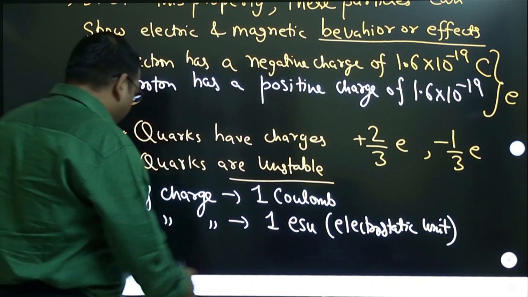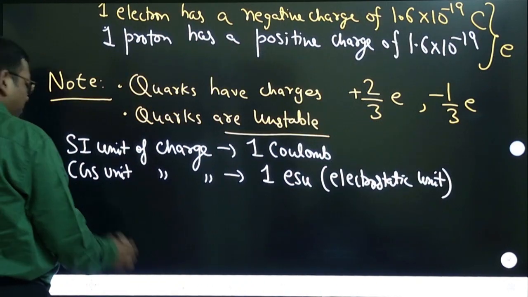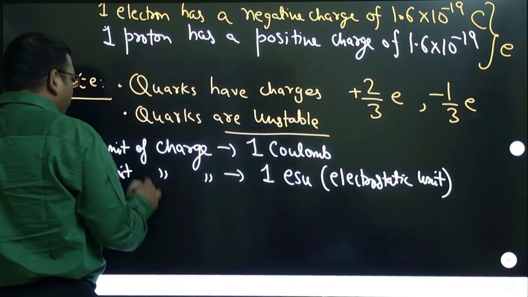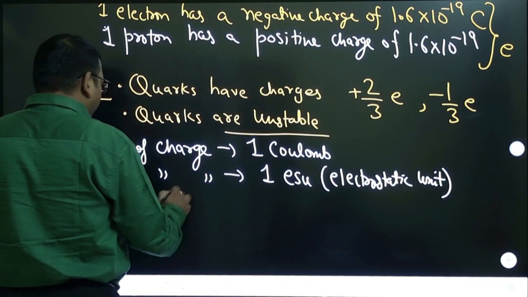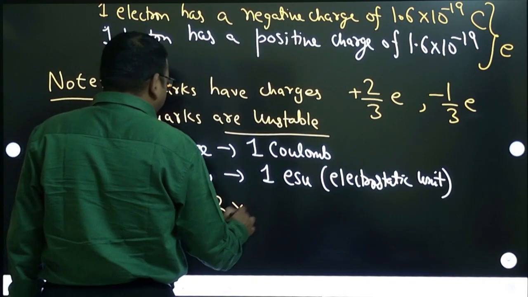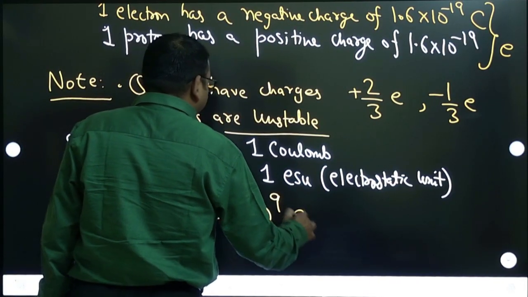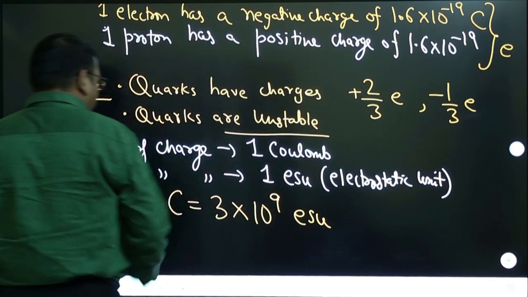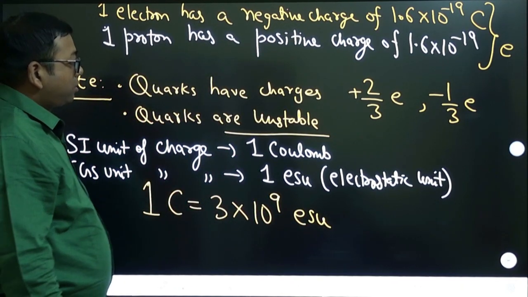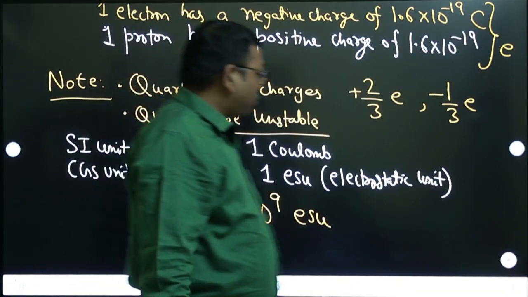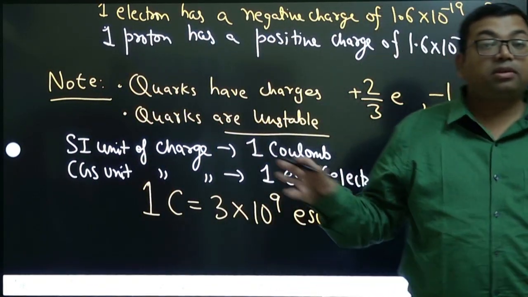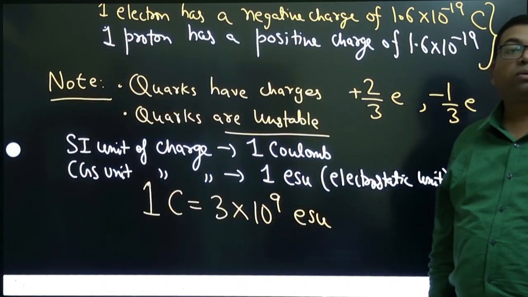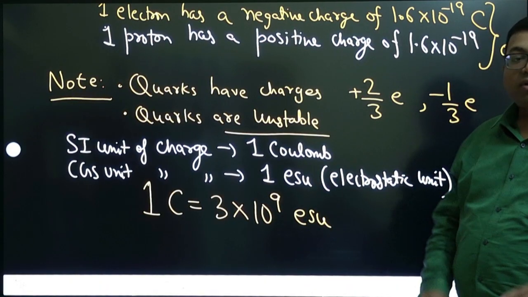And this ESU is a smaller unit, and what is the value of that? The value of 1 coulomb is nearly 3 into 10 to the power 9 ESU. So generally we are using these units in physics. If they give in CGS unit, that also you should know, right? This is all about the charges.